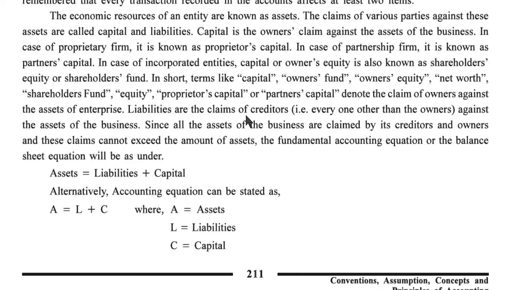Liabilities are the claims of creditors, that is, everyone other than the owners, against the assets of the business. Since all the assets of the business are claimed by the creditors and owners, these claims cannot exceed the amount of assets. The fundamental accounting equation, or balance sheet equation, will be as under: Assets equal Liabilities plus Capital. Alternatively, the accounting equation can be stated as A = L + C, where A is assets, L is liabilities, and C is capital.